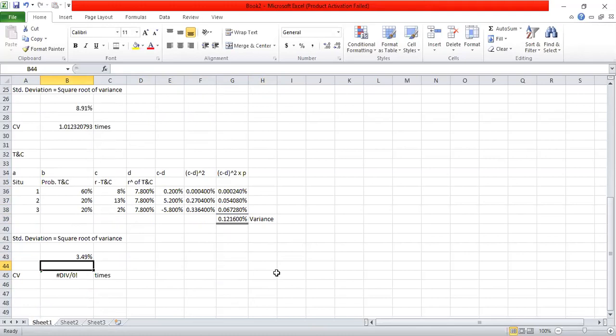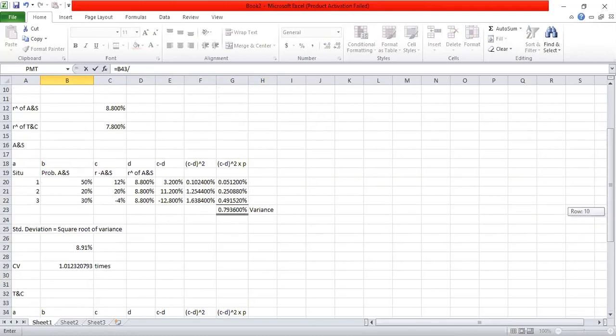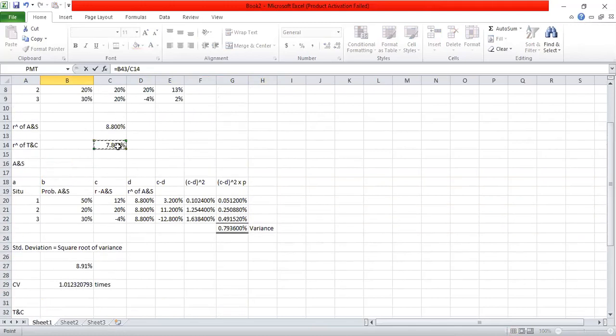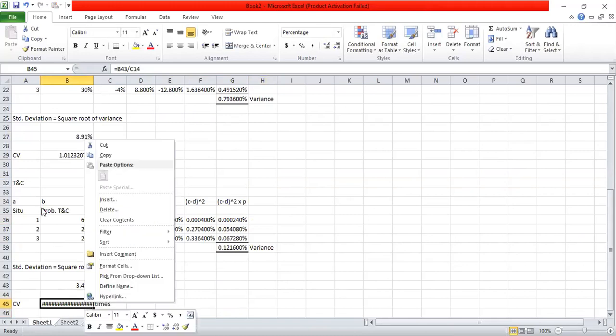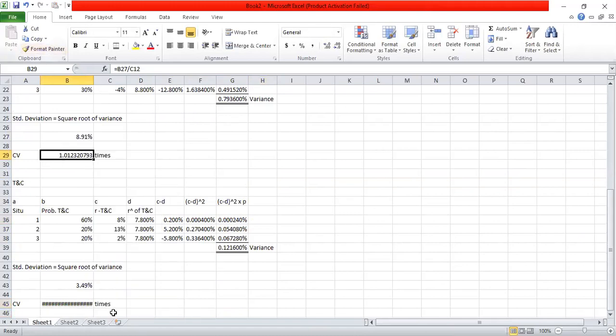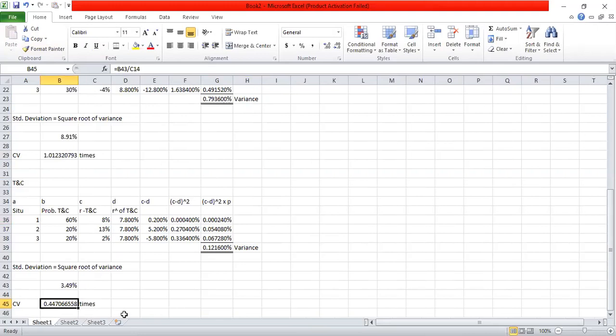So based on the standard deviation and the expected return of T and C, I can calculate the coefficient of variation, that is standard deviation divided by expected return. So it is 0.44 times. Coefficient of variation in T and C is 0.44 times. We express that normally in number of times.